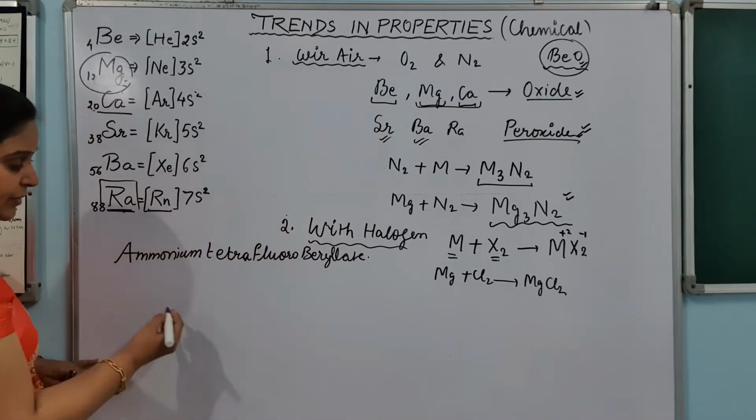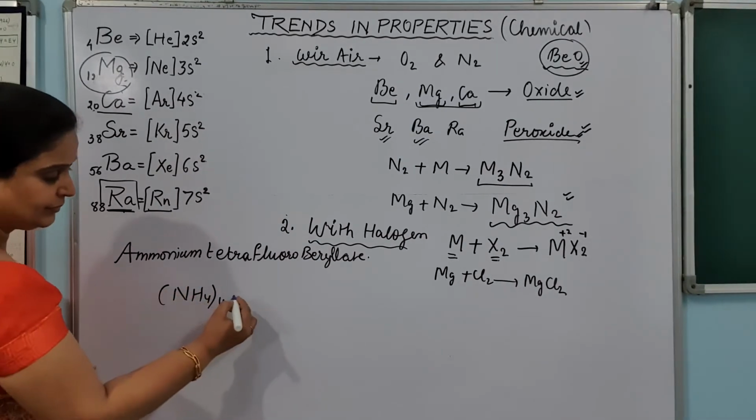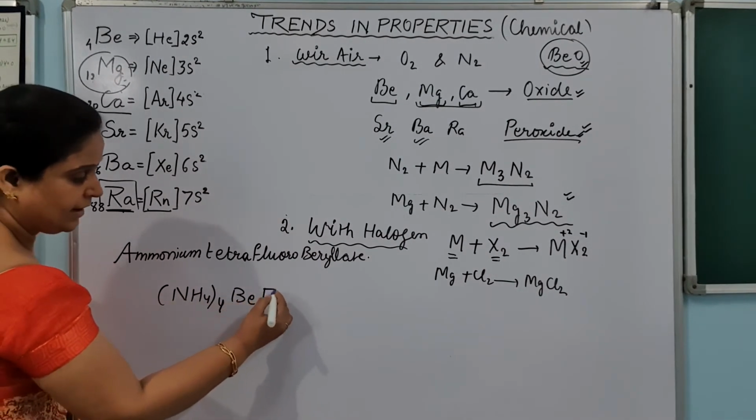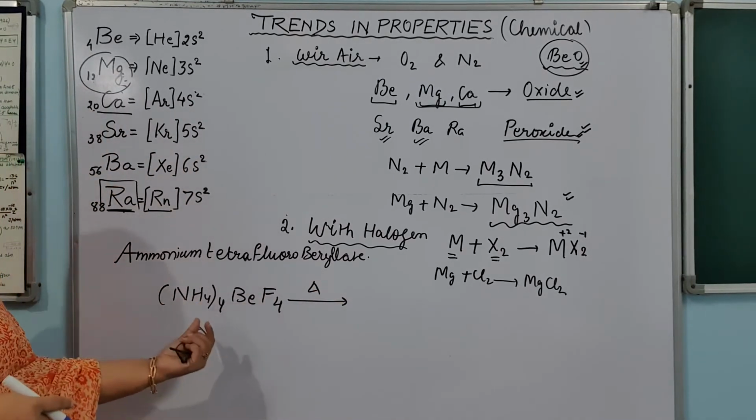The formula of this compound is (NH4)2BeF4. So if you heat this compound, you will get beryllium fluoride.